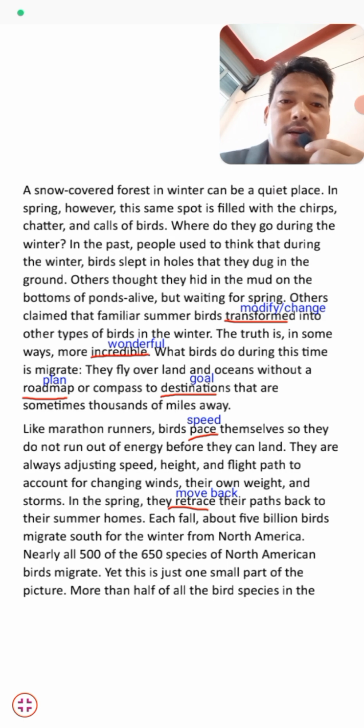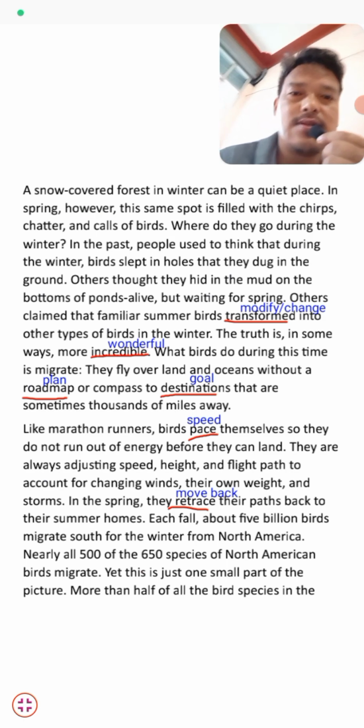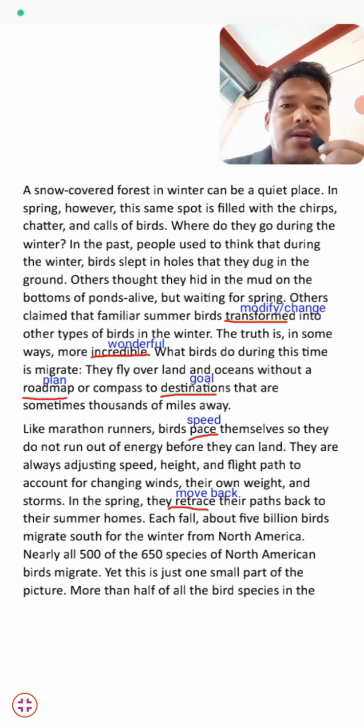In the warmer season, we can see this area filled with the sound of birds chirping and chattering and calling. But it's totally changed in winter. In the winter time, this place is calm and quiet because of the snow all around the area.